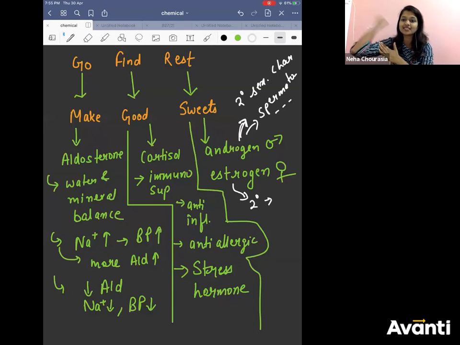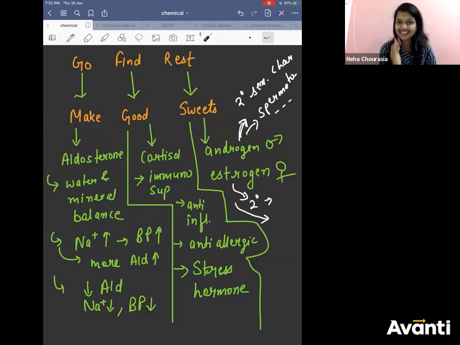Development of muscles, biceps, right? So they are secondary characters. Estrogen can also help in development of follicles, right? So all these are functions of your male hormones and female hormones.